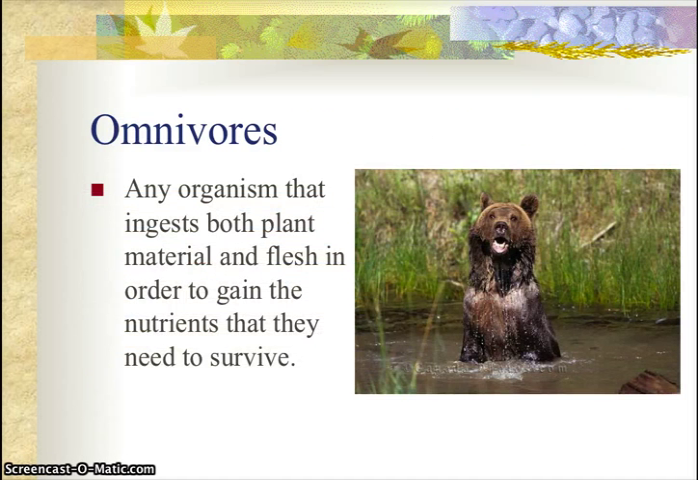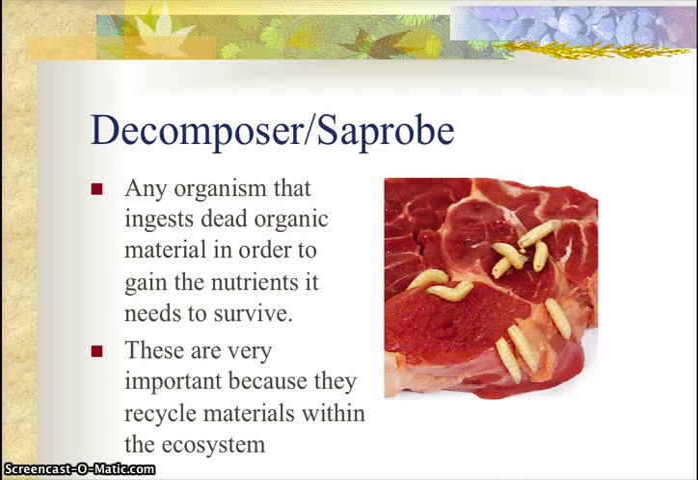An omnivore is any organism that ingests both plant material and flesh in order to gain the nutrients that they need to survive. For example, the bear will eat other small game like rabbits, but they'll also eat berries. And a decomposer, also known as a saprobe, is any organism that ingests dead organic material in order to gain the nutrients that it needs to survive. These are very important because they recycle materials within our ecosystem.